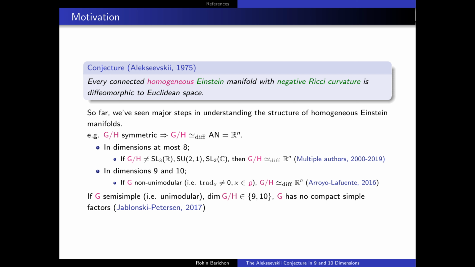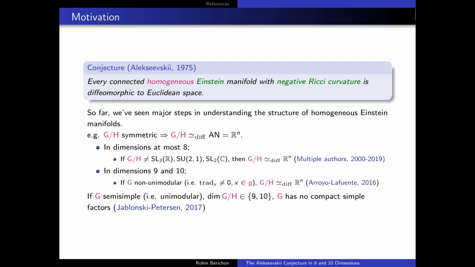In dimensions at most 8, it's already known that this conjecture holds in almost all cases, except for a few Lie group examples. And in dimensions 9 and 10, if G is non-unimodular, that is non-semi-simple, a result due to Arroyo and Lafuente in 2016 shows that again this conjecture is resolved in this case as well. And so finally what we're left with is studying the semi-simple, i.e. unimodular examples of homogeneous spaces.